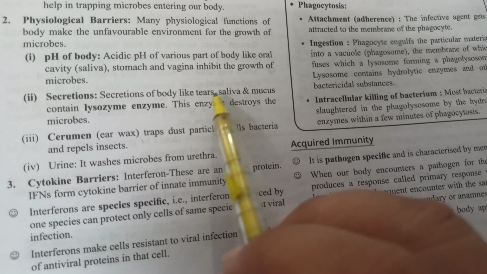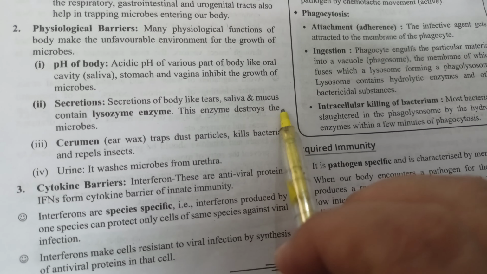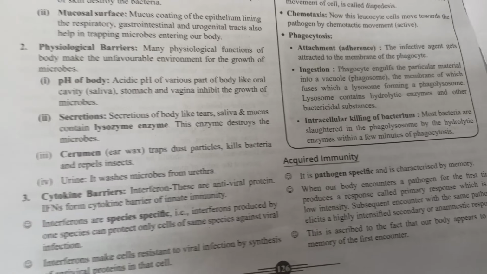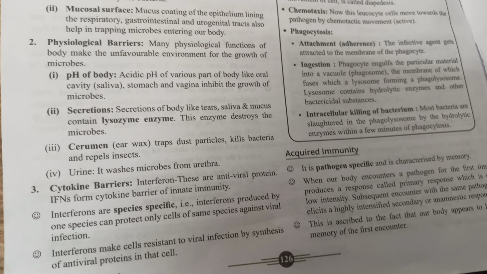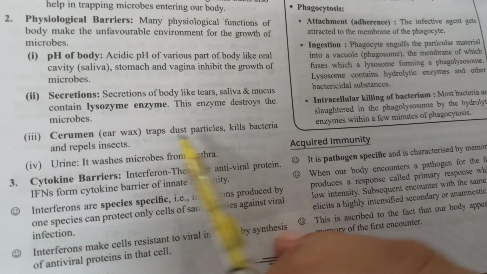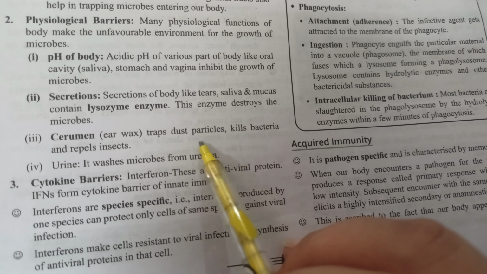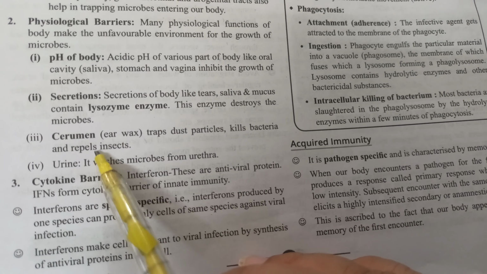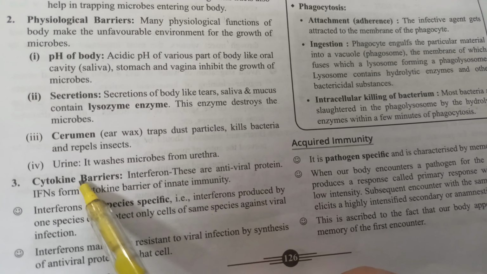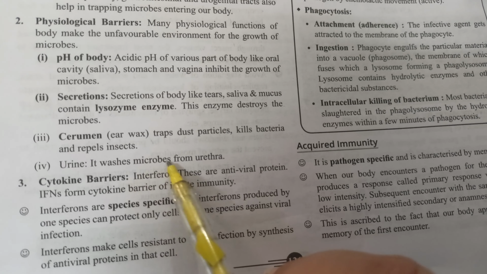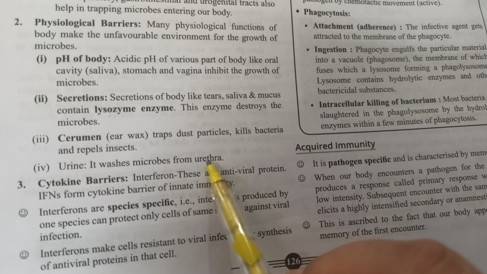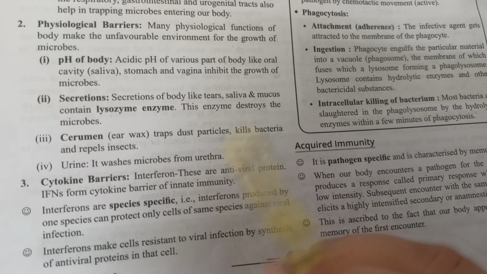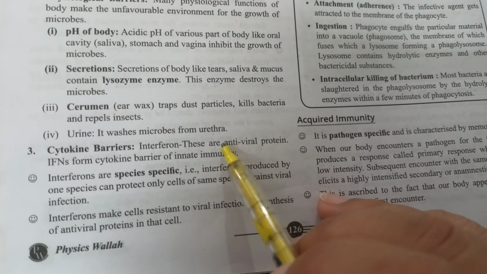Secretions like tears, saliva, and mucus contain the lysozyme enzyme. This enzyme generally kills or destroys microorganisms. Cerumen, which is earwax, traps dust particles, kills bacteria, and repels insects. Urine itself washes microbes from the urethra, the passage through which urine passes.